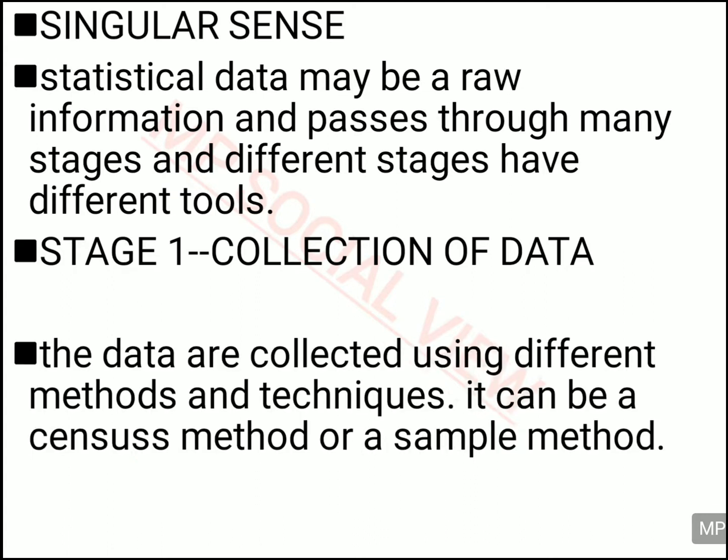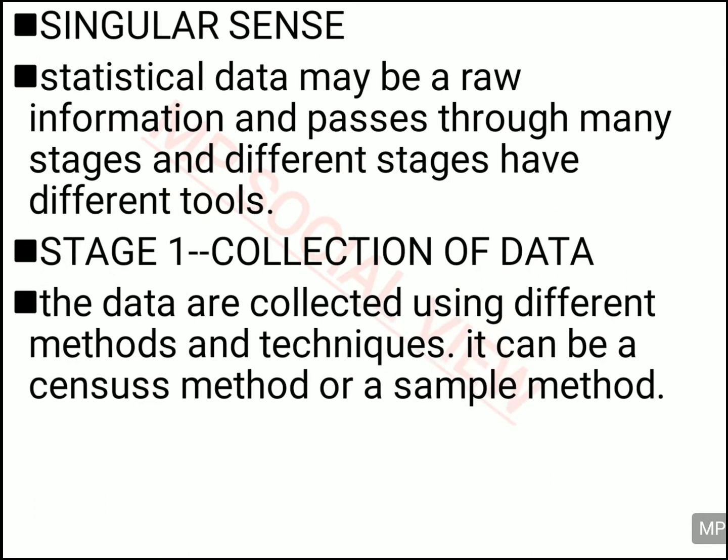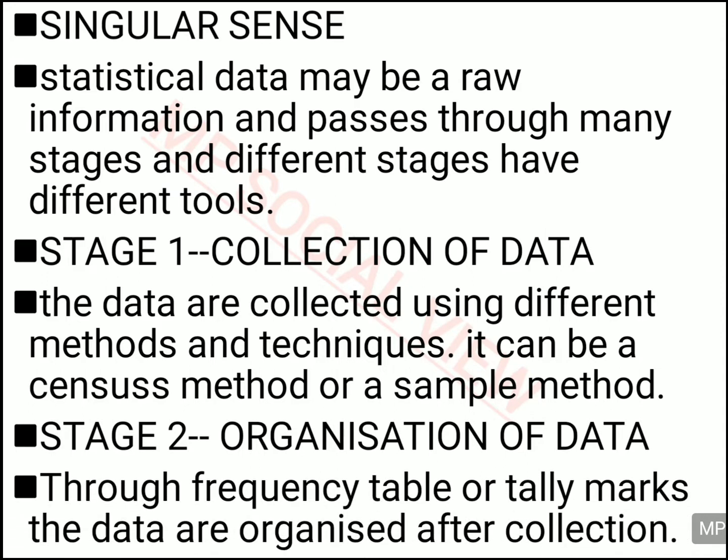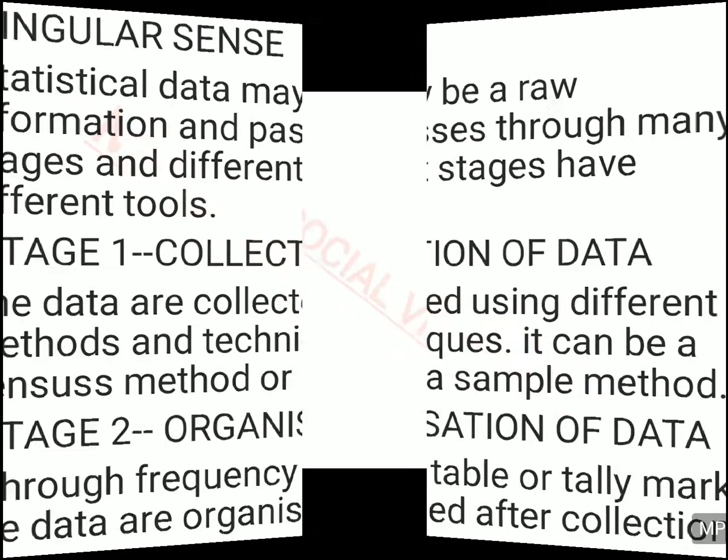The first stage is collection of data. We are not going to discuss this in detail because we have further chapters on it; we will discuss it only briefly. If you want to have statistics, you first collect the data. You can collect it from a primary source or a secondary source, through the census method or a sample method. Then after collecting, you will organize the data, either in a frequency table form, a tally marks form, or any other form.